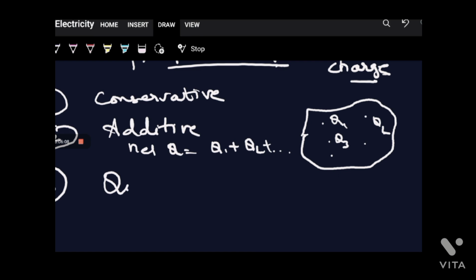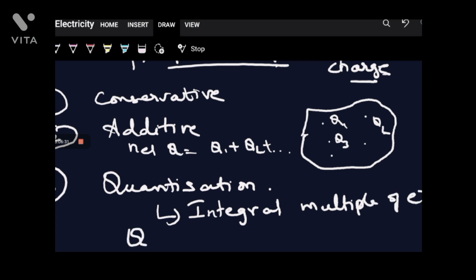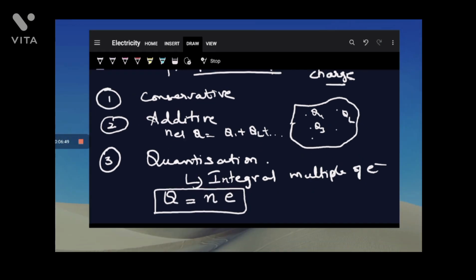And the third one is the quantization property. Quantization is nothing but the charge can be expressed as an integral multiple of the charge of an electron. That means the total Q is an integer multiplied by the charge of an electron. This is called quantization. So this is the basic idea about charge, and we now know where it comes from.